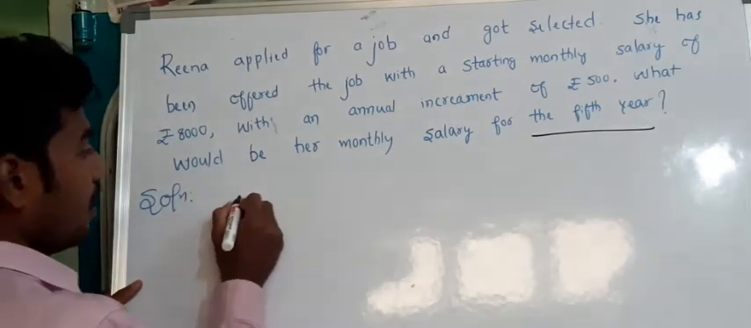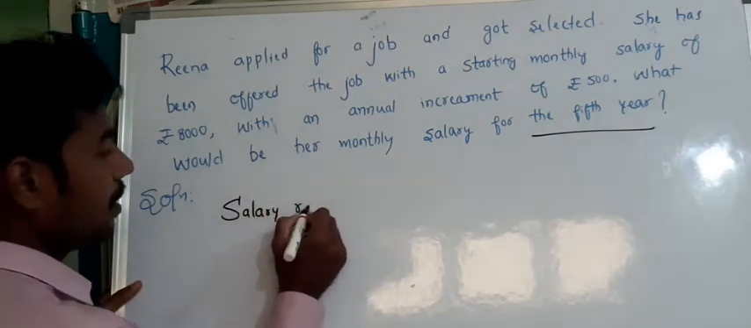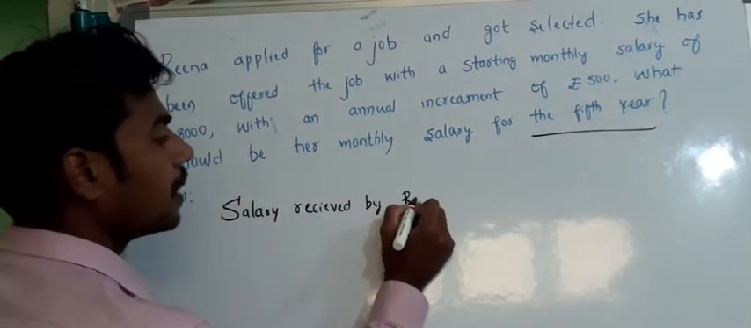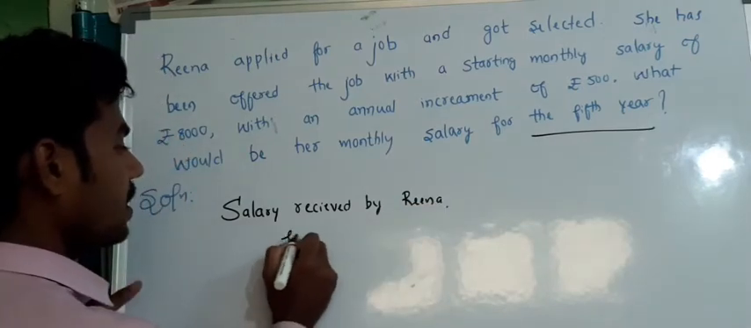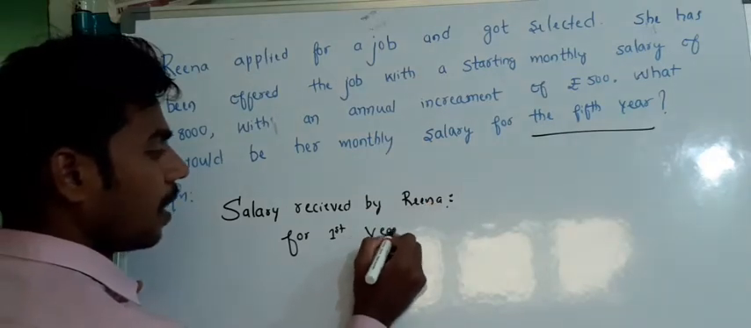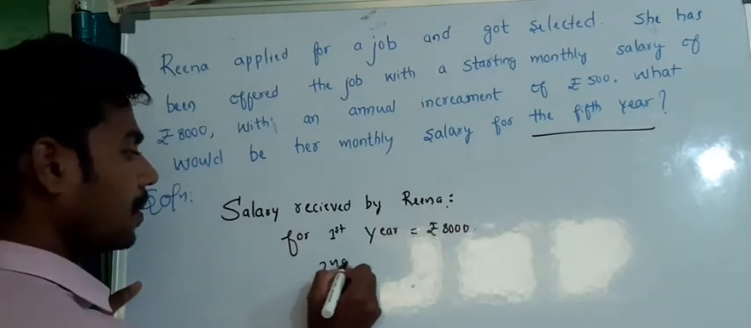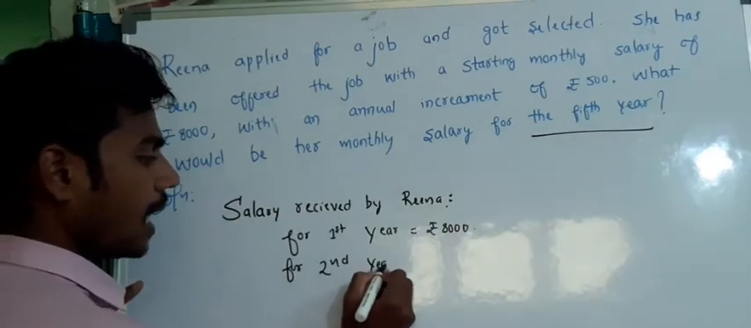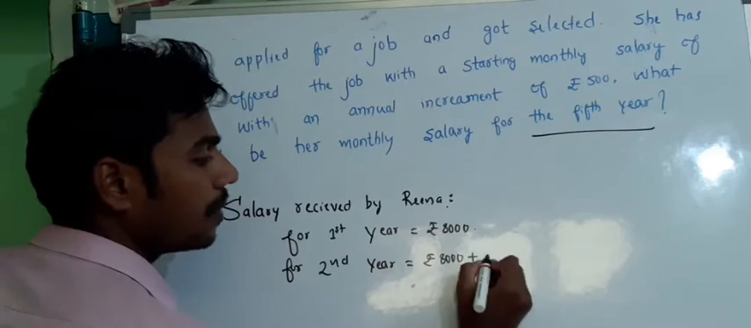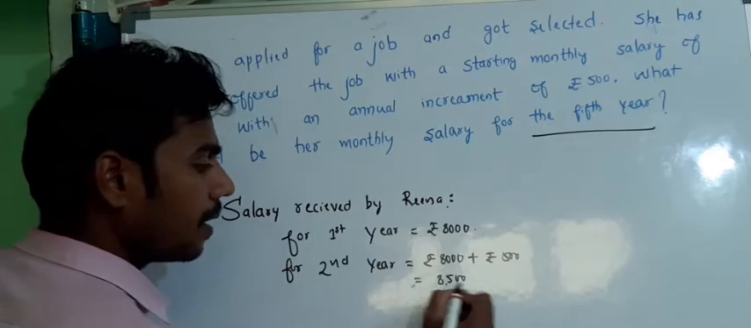So the salary received by Reena for the first year will be rupees 8,000. For the second year, it will be rupees 8,000 initial salary plus an increment of 500 rupees. That will be equal to 8,500.